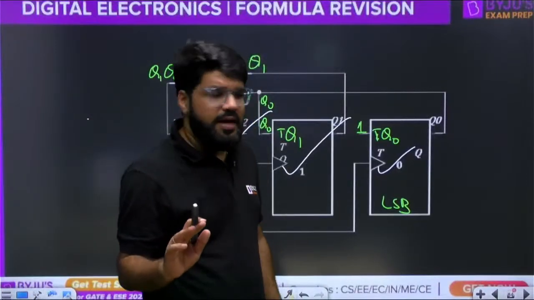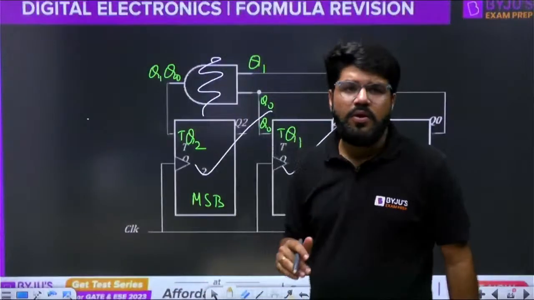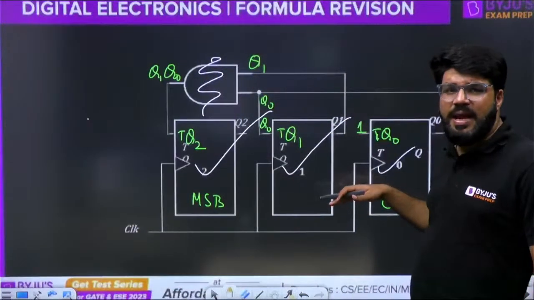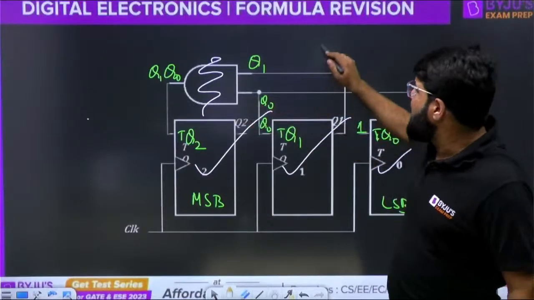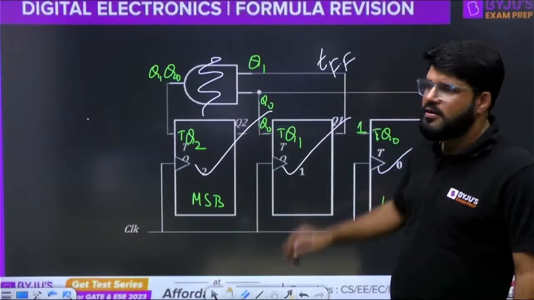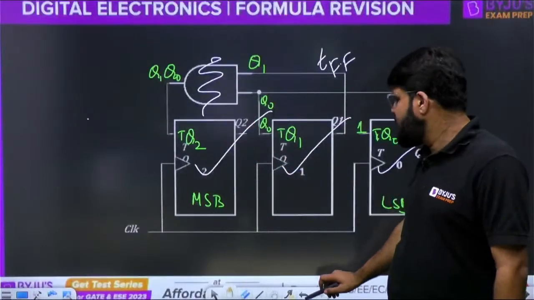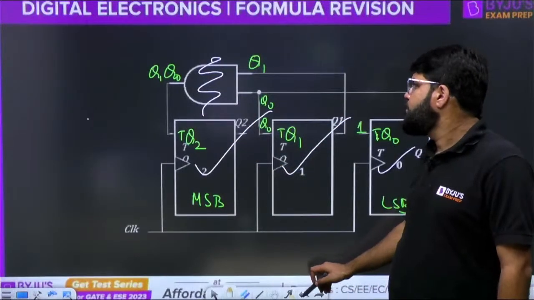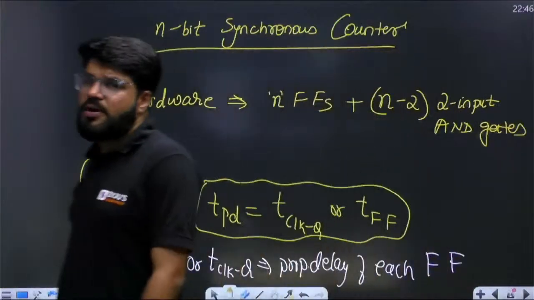In front of a flip-flop, the delay of a simple AND gate tends to 0. All will produce the output at the same time, and that is T clock to Q. That is why the total delay is also equal to T clock to Q. These are 2 important formulas.